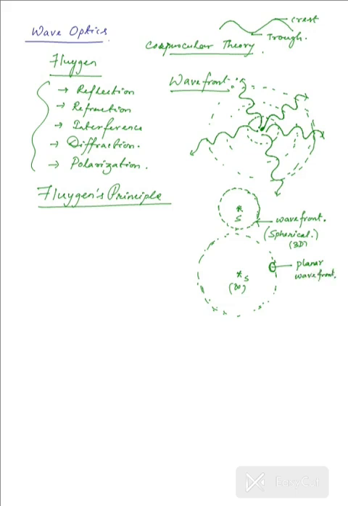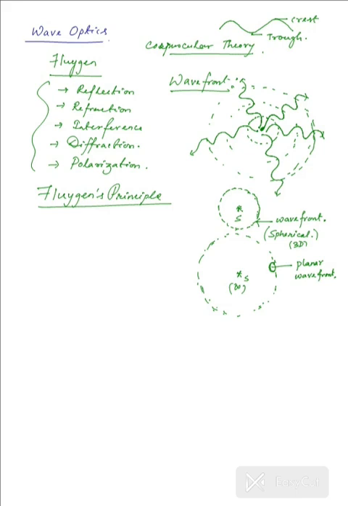Just like the case of Earth, the Earth appears to be flat as we see it, but it's actually a big sphere. But we are considering a very small portion of this big sphere, and that is why it appears to be flat. So there we have a planar wavefront.